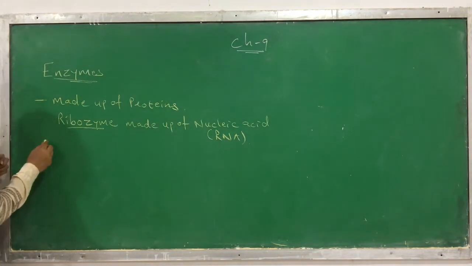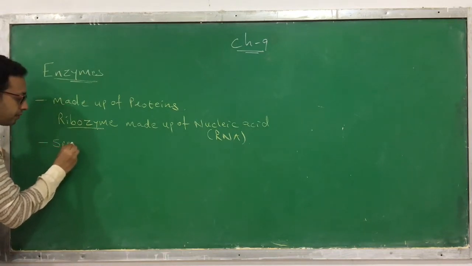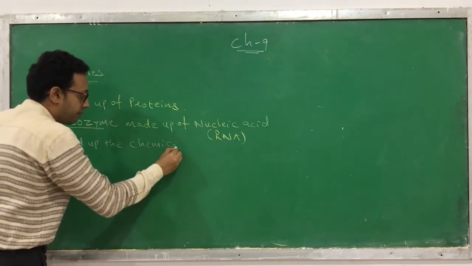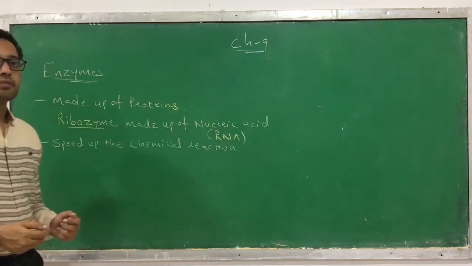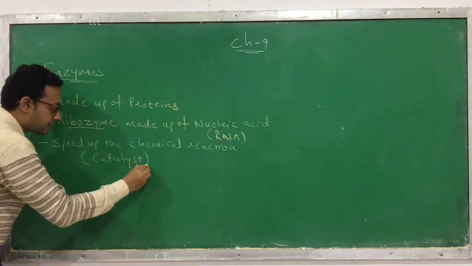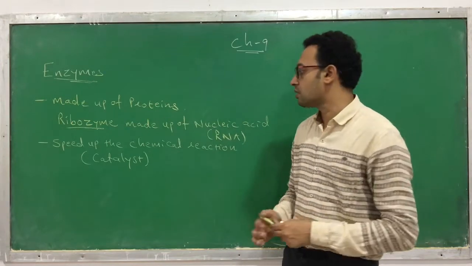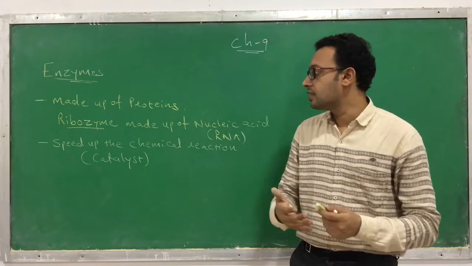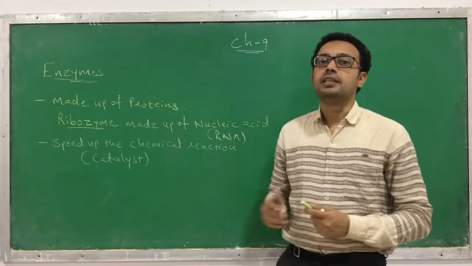Now, what is the function of these enzymes? What is the role of these enzymes? Enzymes speed up the chemical reactions which happen in our body. This is the function of the enzyme. They act as a catalyst. They catalyze the chemical reactions, the biochemical reactions. They act as a catalyst and increase the speed, or the rate, of the biochemical reaction. So this is the main function of the enzymes.